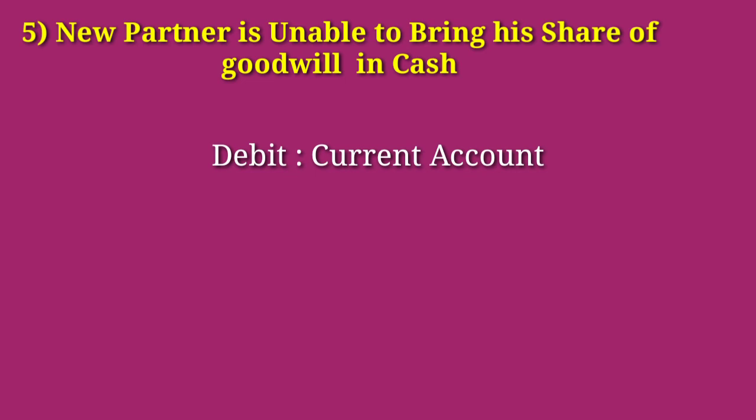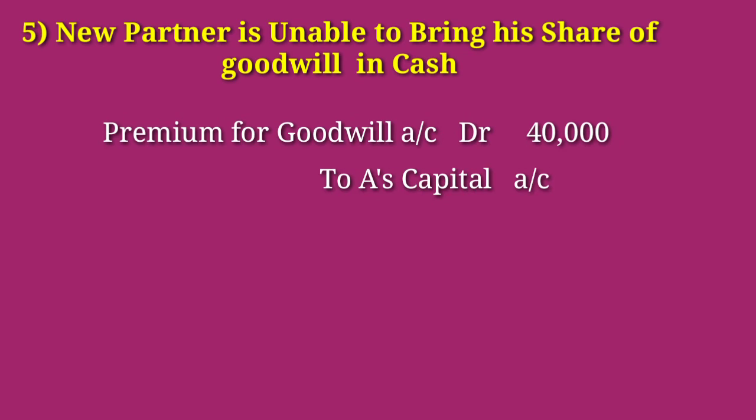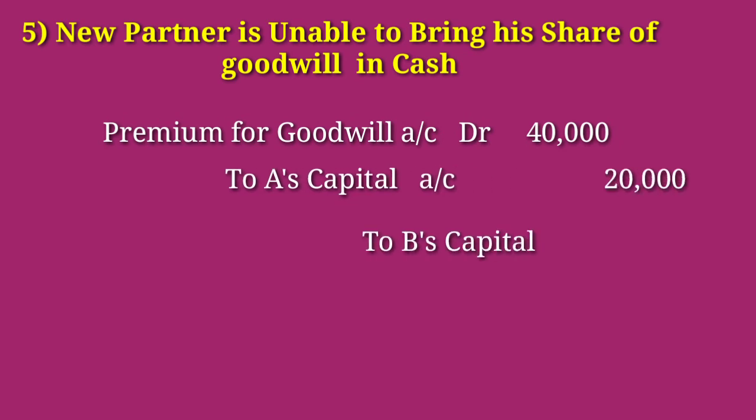And if he is ready to deduct from his capital account, that time we have to debit the capital account. When the new partner paid his share of goodwill as cash, that time how do we distribute the premium for goodwill to the old partners? We wrote a journal entry, premium for goodwill account debtor 40,000 to A's capital account 20,000, to B's capital account.